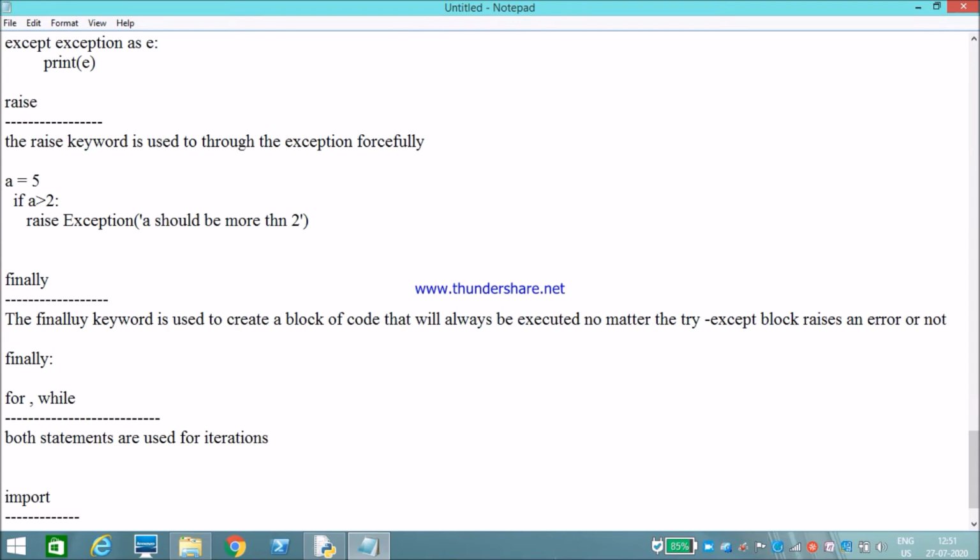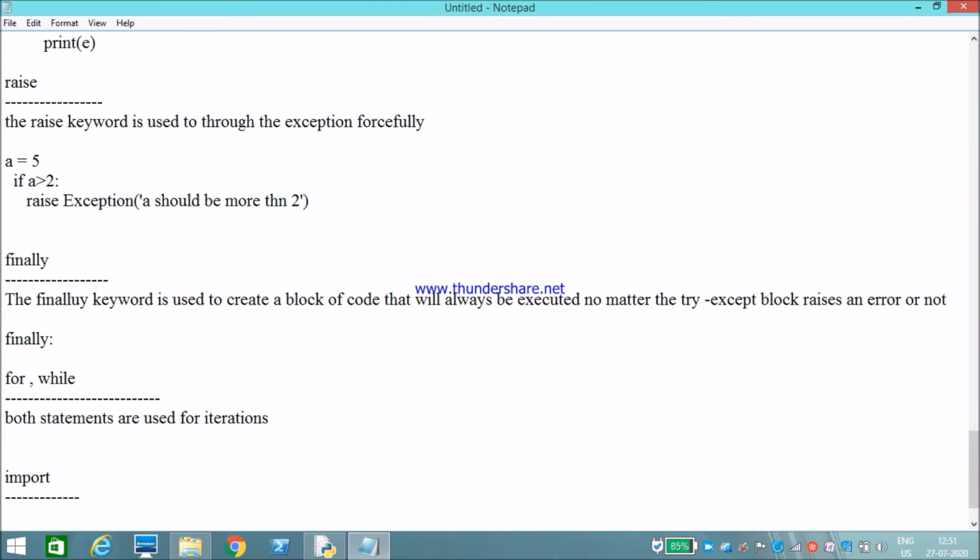The import keyword is used to import modules in the current Python script. We have built-in modules and user defined modules. When we need to import them into our current working script, we can use the import keyword.